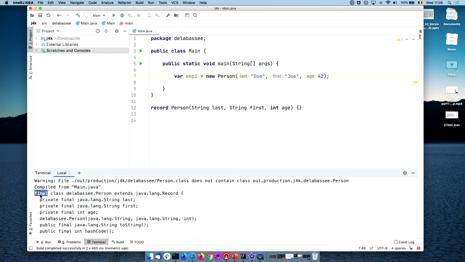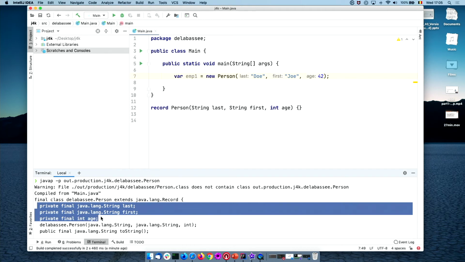So first, that class is final. Okay, it extends java.lang.Record, even though we haven't extended anything here. So that is done at the compiler level. So it's implicit, and a record cannot extend any class. In fact, it cannot even extend that one. This is done implicitly under the hood.